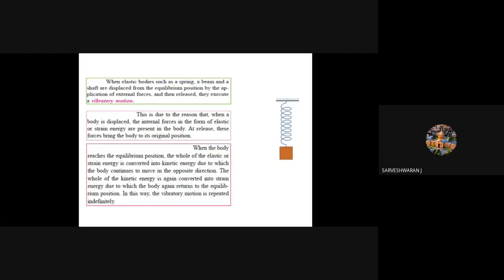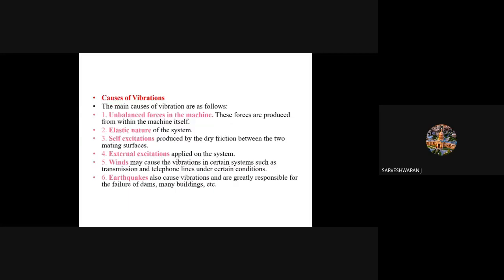When elastic bodies such as springs, a beam, or a shaft are displaced from an equilibrium position by application of external forces and then released, this is called vibratory motion. The reason is that when a body is displaced, internal forces act on the elastic or strain energy present in the body. At release, these forces bring the body back to its original position. These are the causes of vibration.